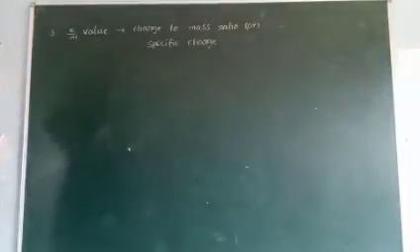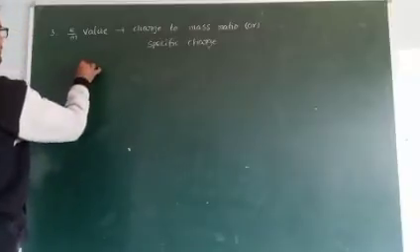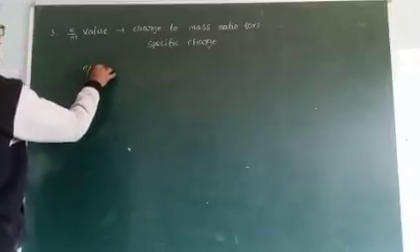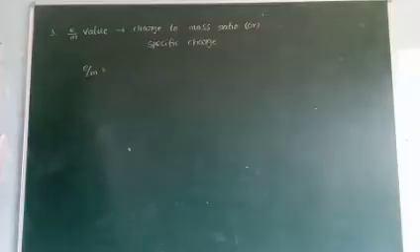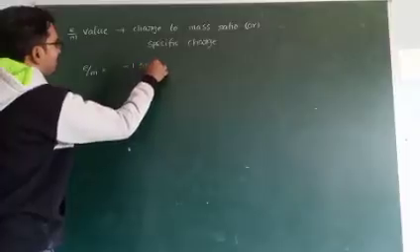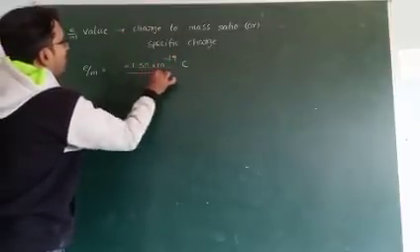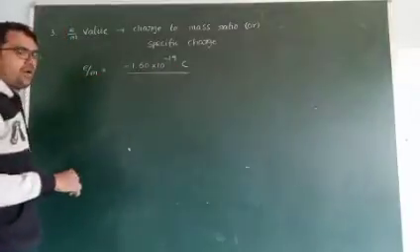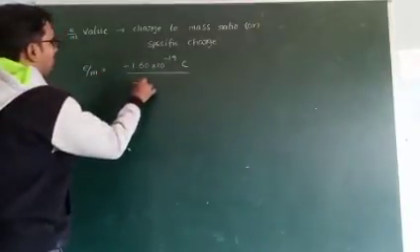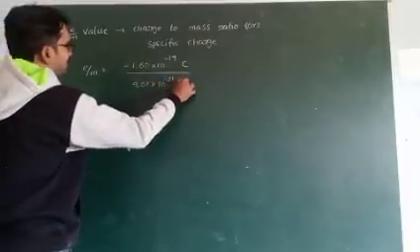Now, how can we calculate the e by m value? We know directly the e value of electron and the m value of electron. The e value is minus 1.60 into 10 to the power of minus 19 coulombs, by the m value of electron, 9.01 into 10 to the power of minus 31 kgs.